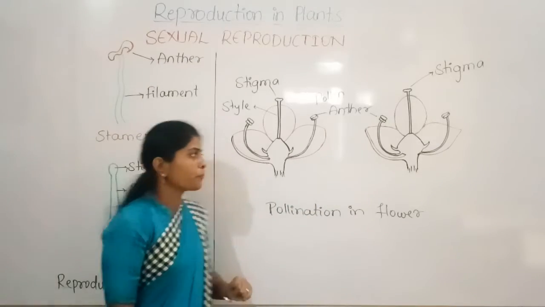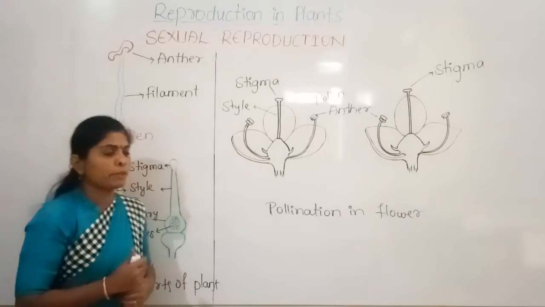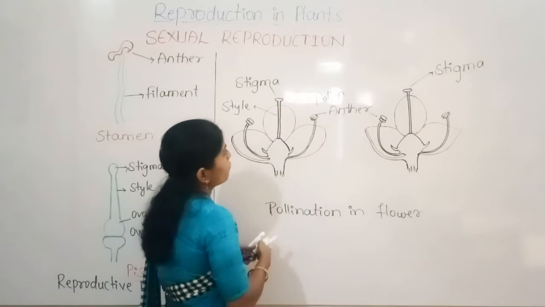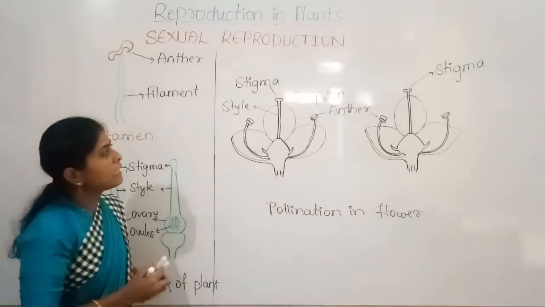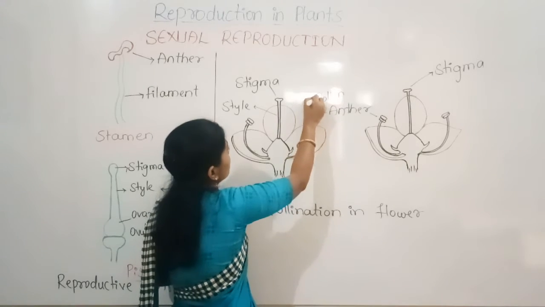We can discuss now. In some flowers, the transfer of these pollens takes place in the same flower.